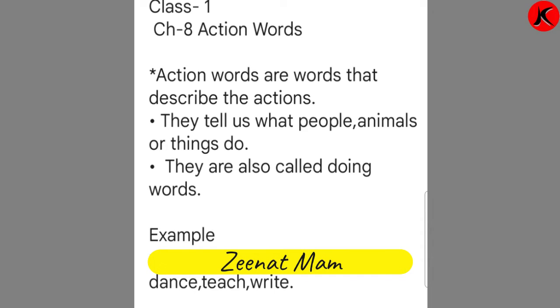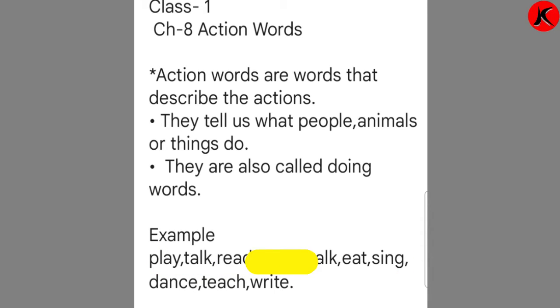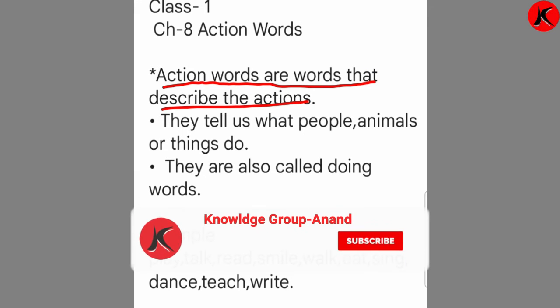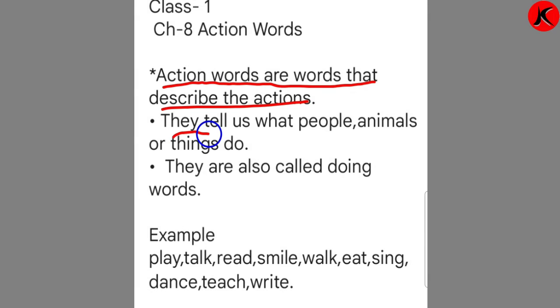What are action words? Action words are words that describe the action. They tell us what people, animals or things do. They are also called doing words.